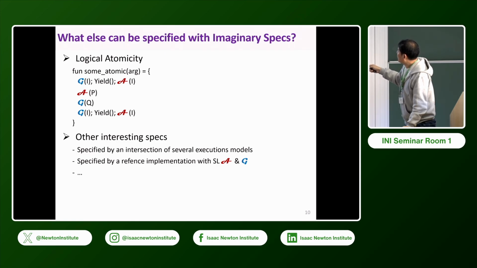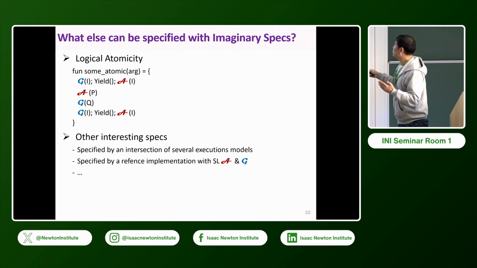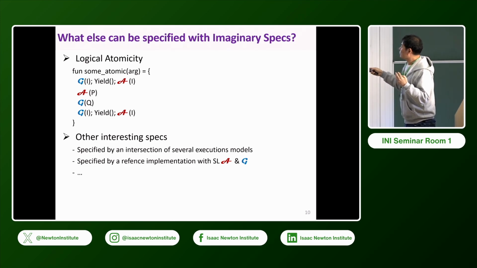So the position of this precondition is not the beginning of the program. If it were the beginning of the program, after the assumption you would have to do yield. But this one is after yield, I require the assumption. So the position is different. Usually, separation logic always requires the precondition at the beginning, which is why you need some encodings, because the point where you provide this assumption and where you actually use it mismatch. But here it matches, and you can inline this code as if it were your code. You first process the global concurrent invariant, then you prove this one, and because it comes at the target, you obtain this one, and then you process the invariant again.